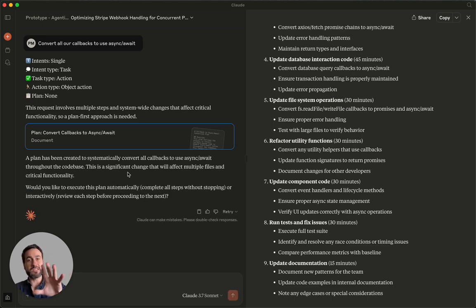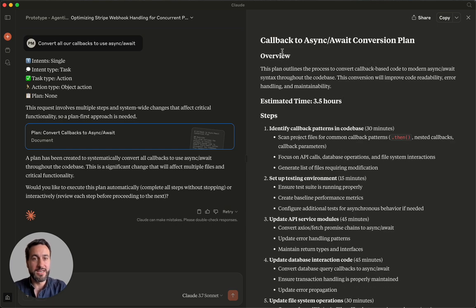And I asked it specifically, anytime a plan is needed, to create an artifact in Claude. So this is why we see it here on the side. I asked it to provide time estimates as if it was an AI system doing this, very performant, but the time estimates are way off. Well, or at least I think so, because it's taking like 3.5 hours to do this. And even the first task, which is identify callback patterns in code base, is 30 minutes just to scan the project files. It feels like a very, very long time for something like this to be automated. But anyway, we can see that it created a plan.